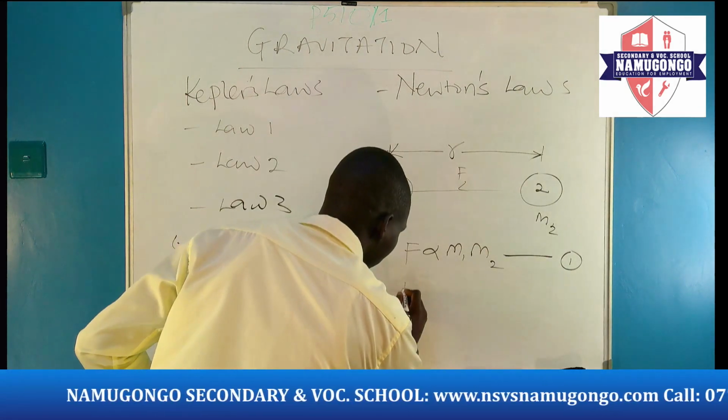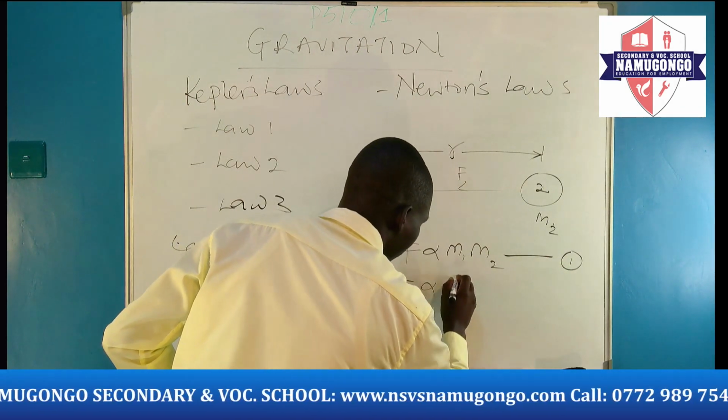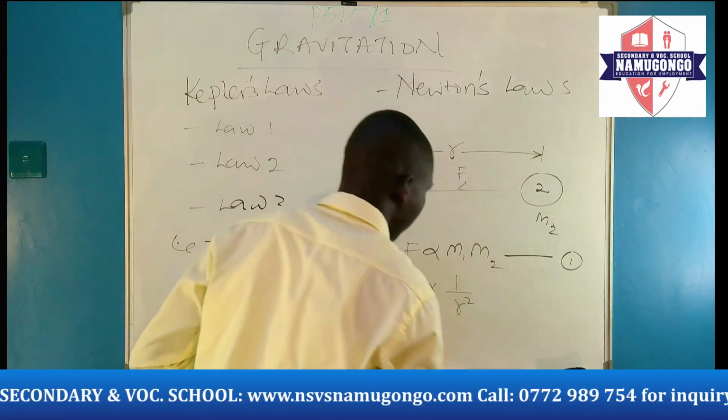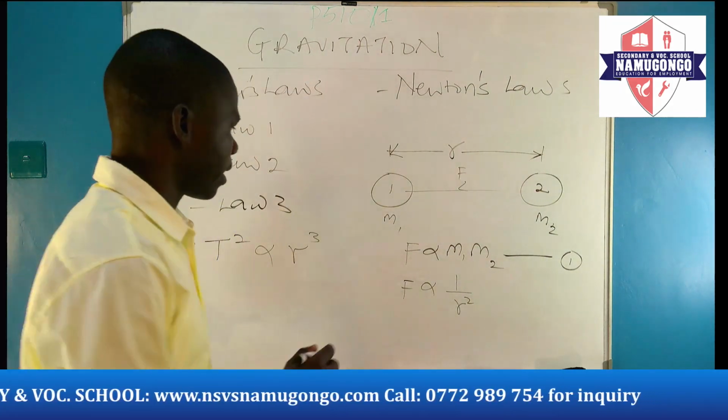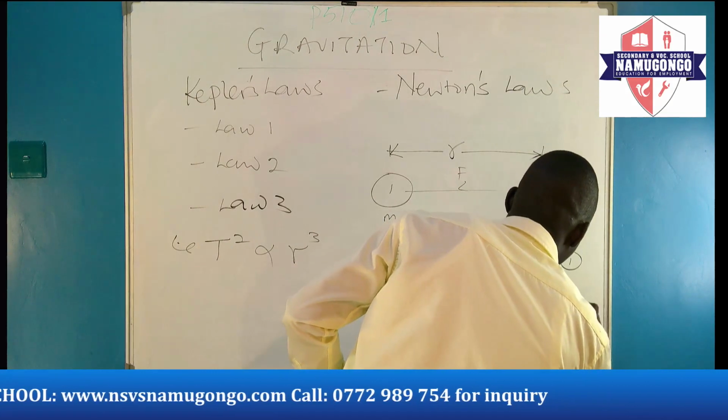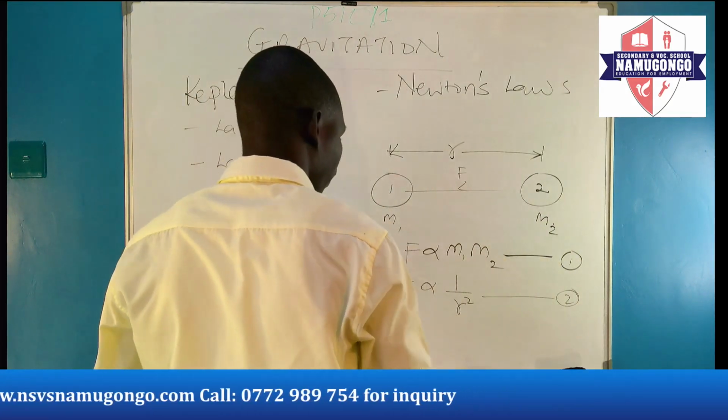Then also F being inversely proportional to 1 over r squared. We can call this equation 2.